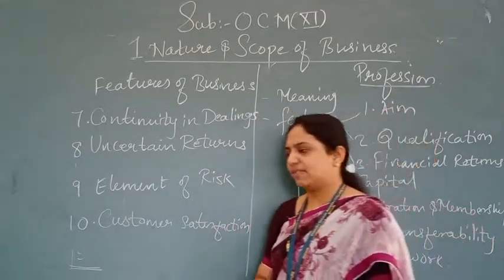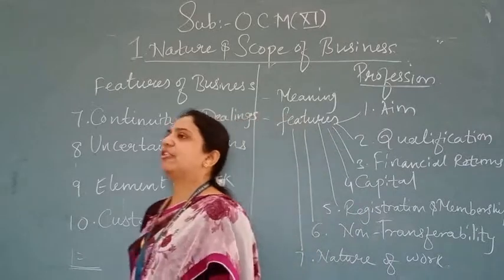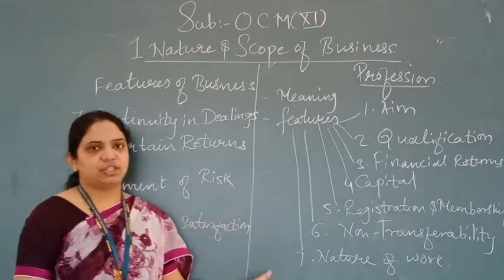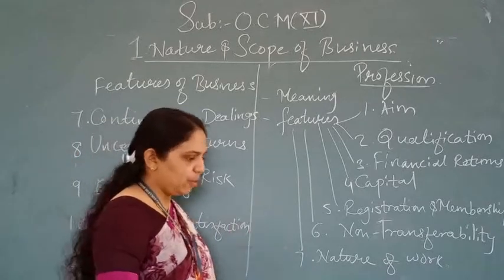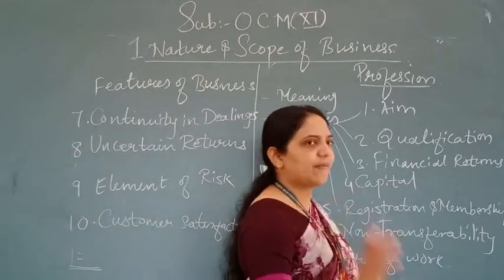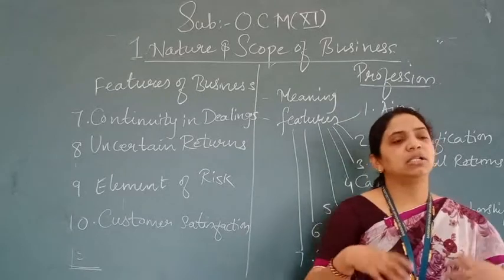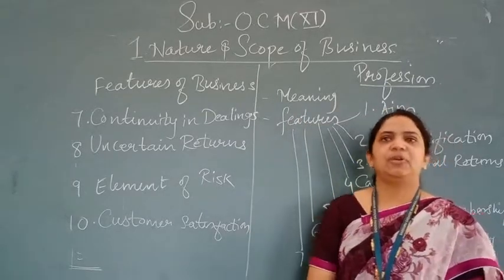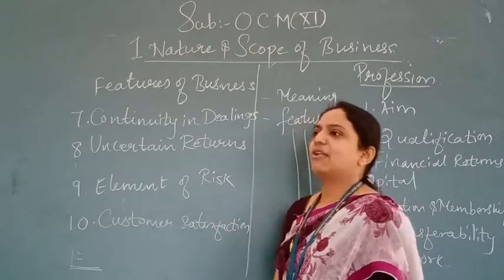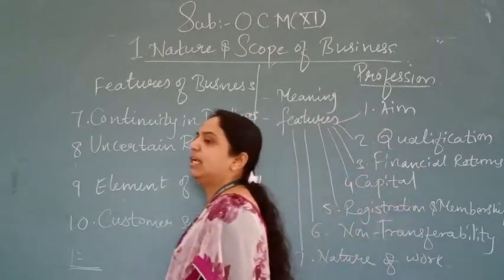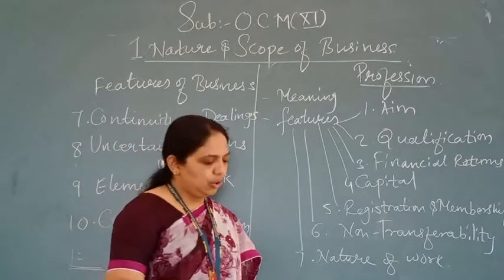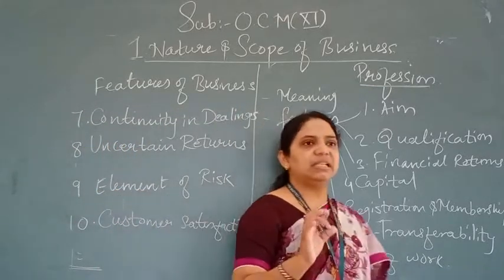So what have we seen? We have seen the second part of the economic activity, which is profession. Profession plays a very important role. For a profession you have to go through certain qualification, you have to possess some knowledge, you have to get some formal training and you have to practice, then only can things be done in a better way. Yes or no?